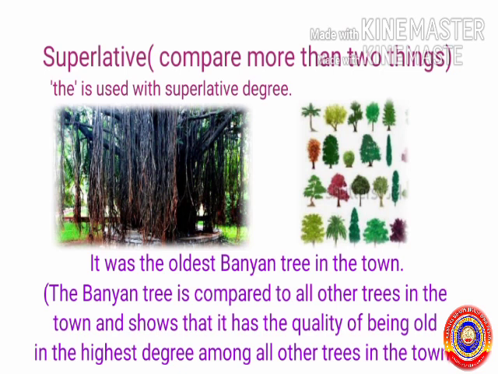Next it is superlative degree. It is used to compare more than two things. The word the is used with the superlative degree. Example, it was the oldest banyan tree in the town. Here, the banyan tree is compared to all other trees in the town and shows that it has the quality of being old in the highest degree among all other trees in the town.